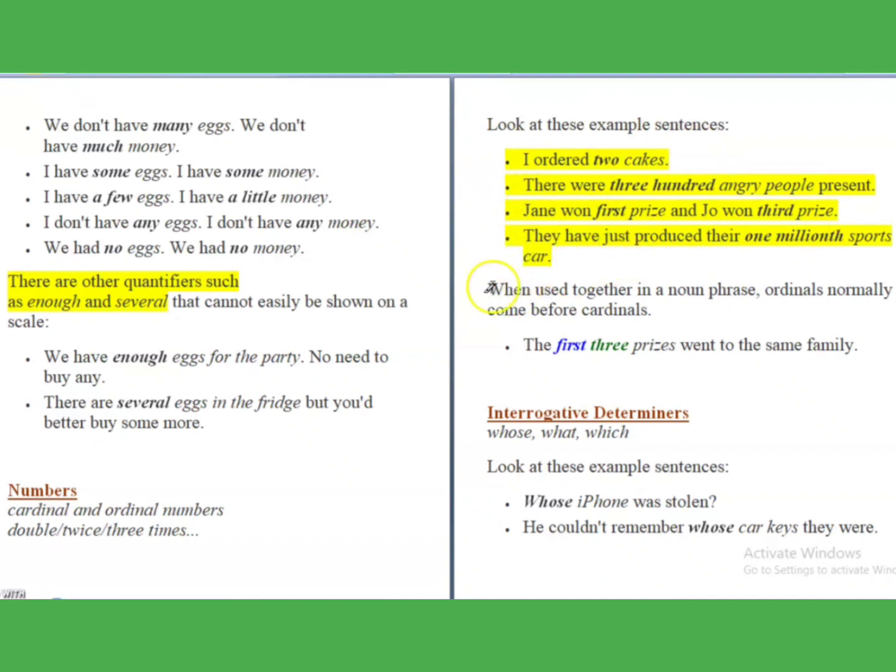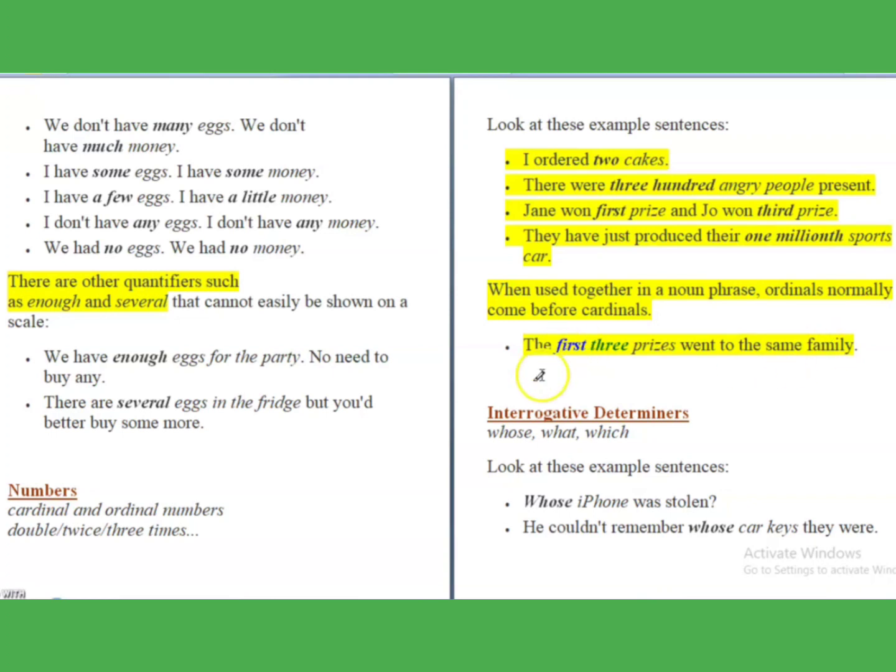Now one more thing you have to keep in your mind is, when you use ordinal numbers and cardinal numbers together in a noun phrase, ordinals normally come before cardinals, like the first 3 prizes. Now this is the cardinal number and this is the ordinal. So ordinal numbers normally come before the cardinal numbers. The first 3 prizes went to the same family. This is how you will frame the sentences, right?